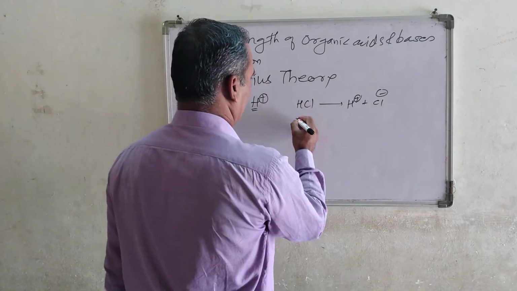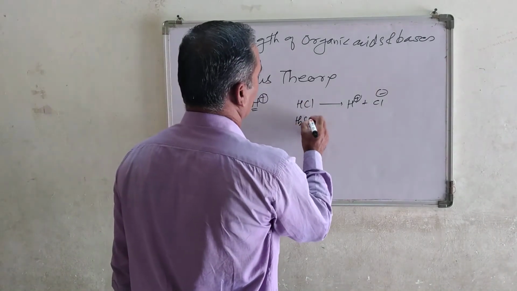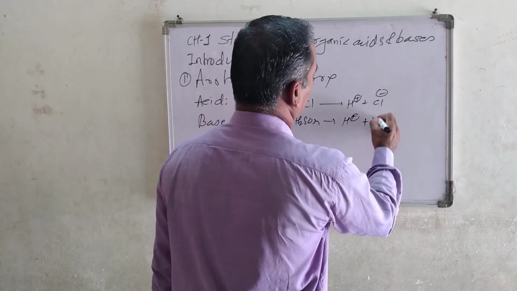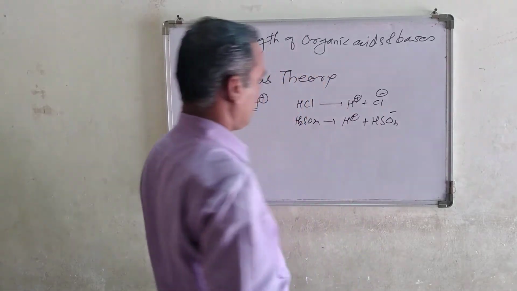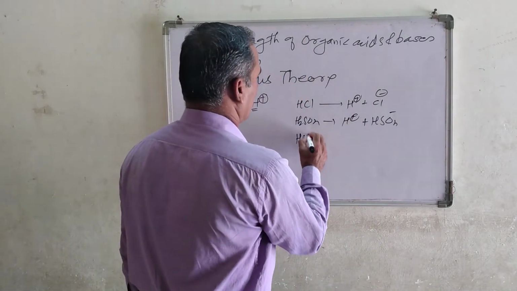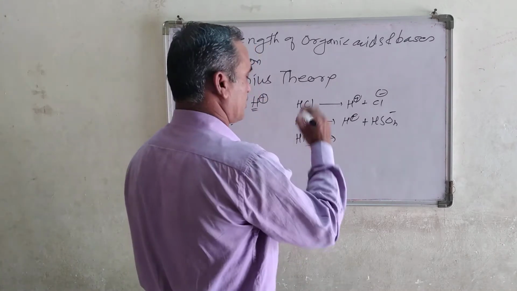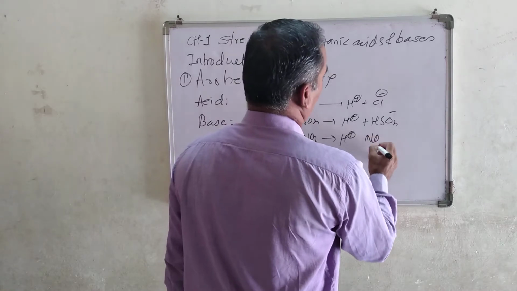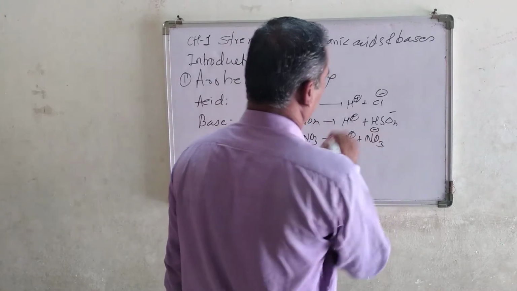Let us see another one. For example, we have H2SO4. After dissociation, it will give H plus as well as HSO4 minus. Similarly, HNO3, nitric acid, dissociates to produce H plus as well as NO3 minus.